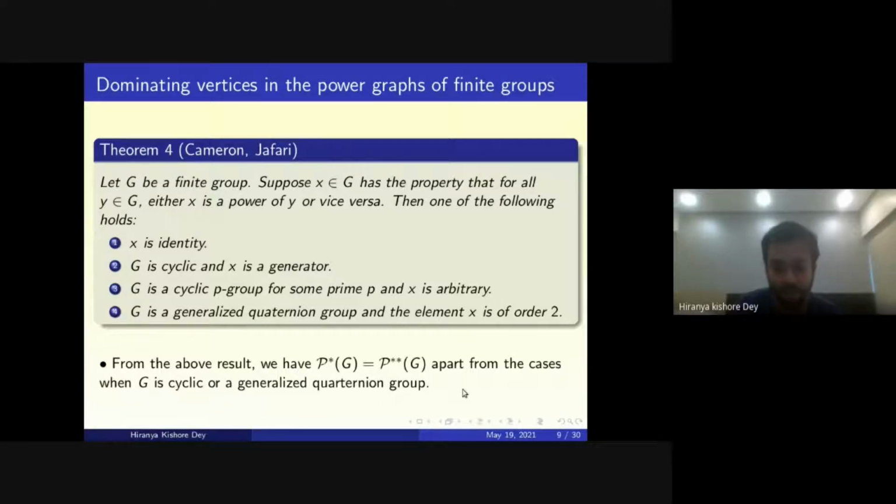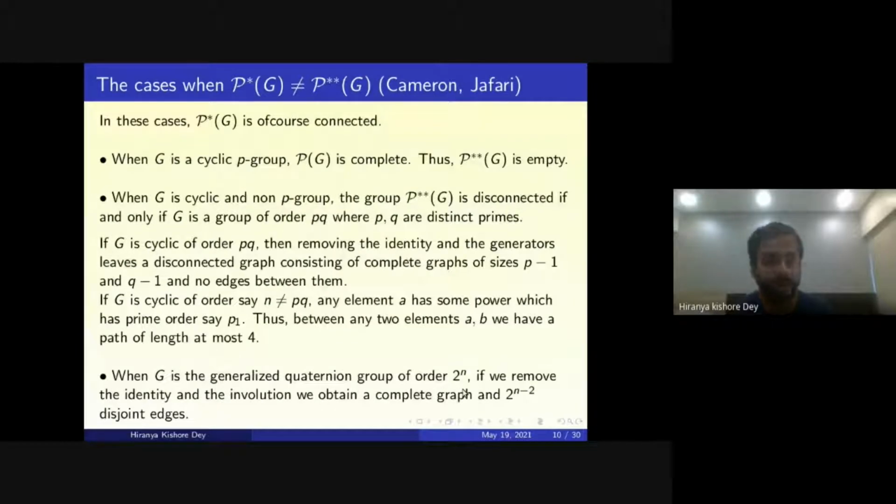So now we first look at the cases when P star(G) is not equal to P star star(G). In these cases, P star(G) is of course connected, because apart from the identity there are also dominating vertices. Now when G is cyclic, this is proved by Cameron and Jafari. When G is a cyclic p-group, then P(G) is complete, and therefore P star star(G) is empty, so nothing to check here. Now when G is cyclic but not a p-group, then P star star(G) is disconnected if and only if G is a group of order pq, where p and q are distinct primes.